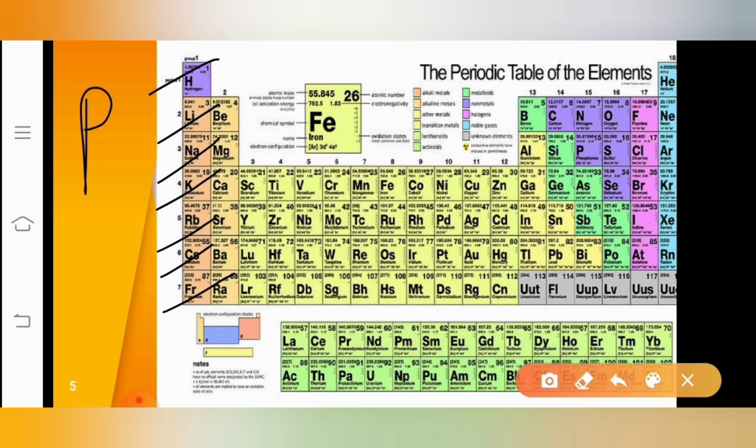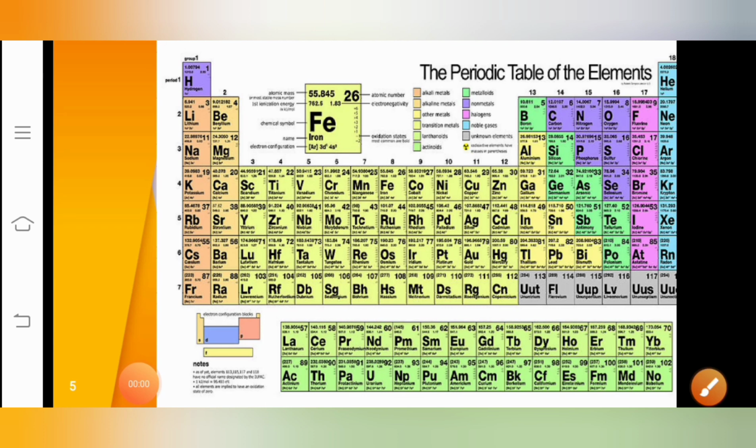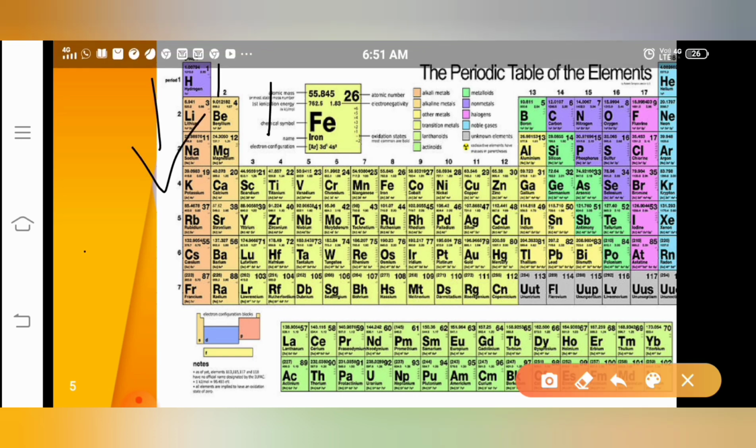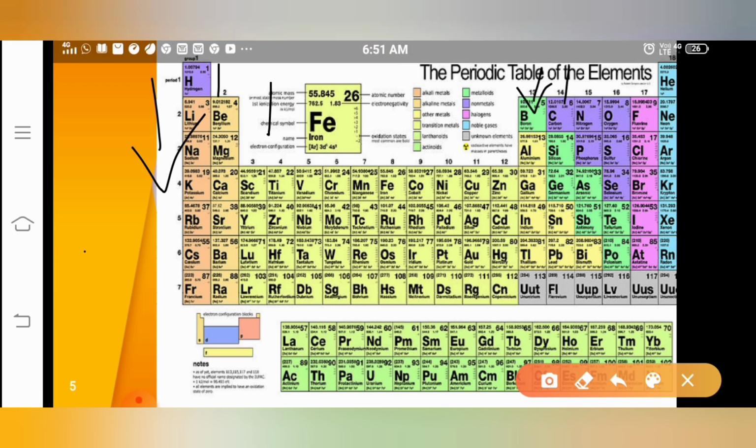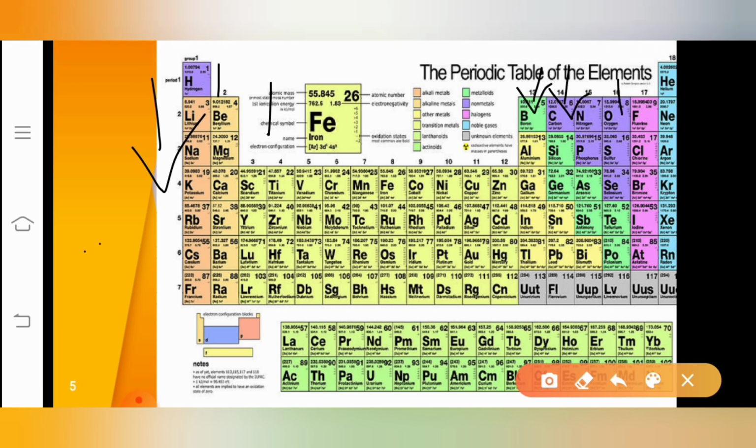Correct? Clear? Just to remember, now I'll tell you why it is called groups. These are called groups because they have similar chemical properties. Whatever groups are there, they all have similar chemical properties. Hence, they are called groups. And these are called periods because they are all based on the electronic configuration. Clear?